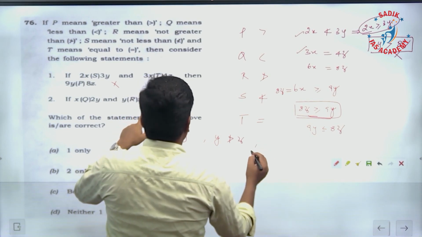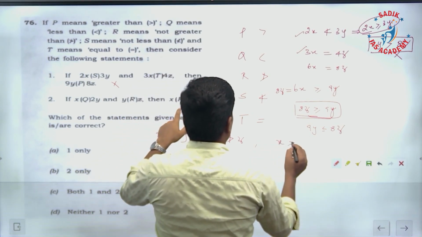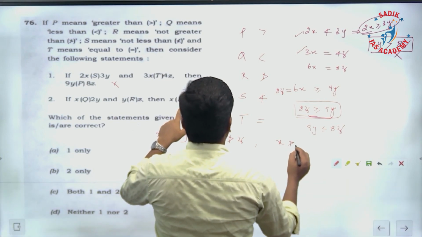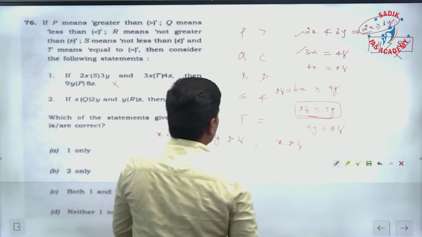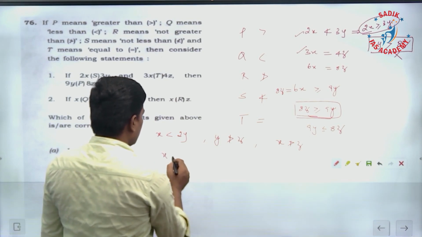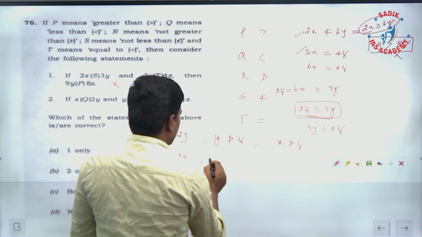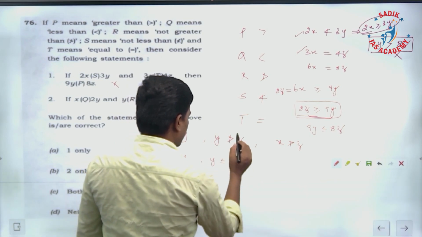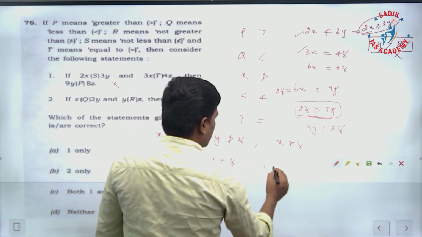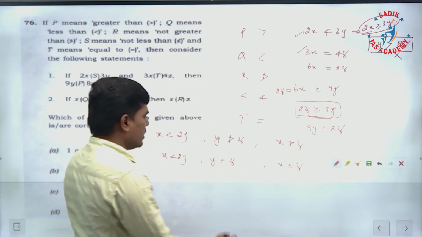Then whether that result, x R z, meaning x not greater than z, follows or not, that's what we have to check. So, x is less than 2y, y is not greater than z means y is less than or equal to z. Here what? x is less than or equal to z. That's the meaning. Are we getting this?